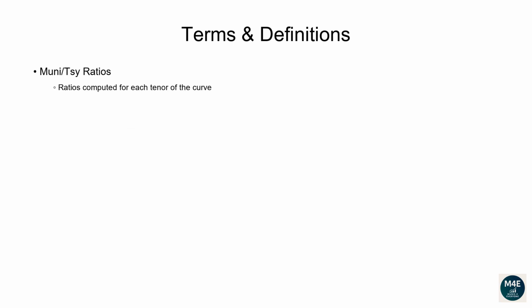What do we mean with muni-treasury ratios, and why are they important? First off, ratios are computed for each tenor of the curve. This means we compute the 1-year ratio by dividing the 1-year tax-exempt muni yield by the 1-year Treasury yield. Same thing for the 2-year ratio, 5-year ratio, etc. Why do we compute ratios? They are one way portfolio managers and traders use to measure the relative value between municipal bonds and treasuries.